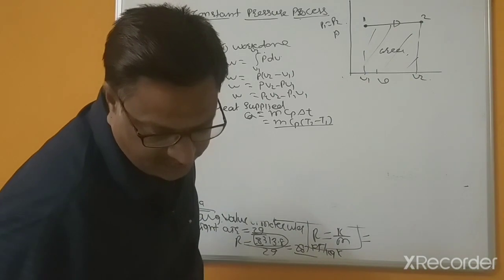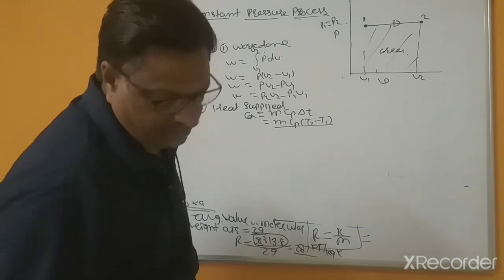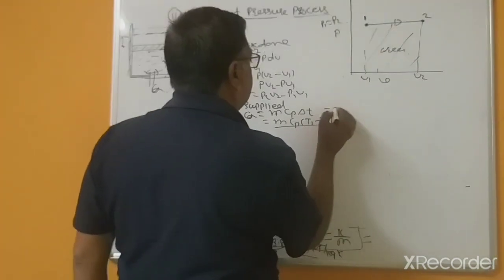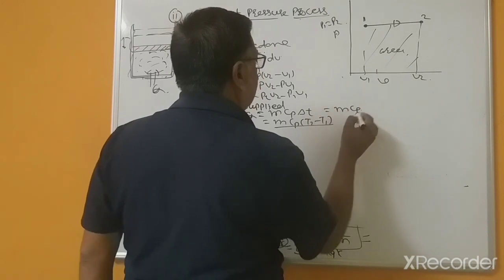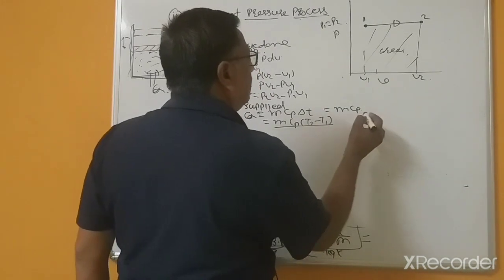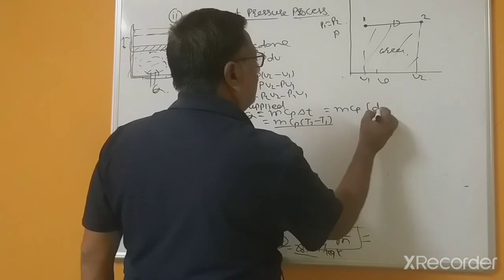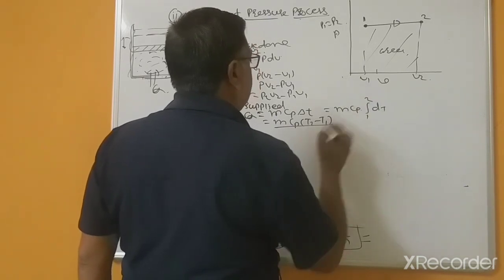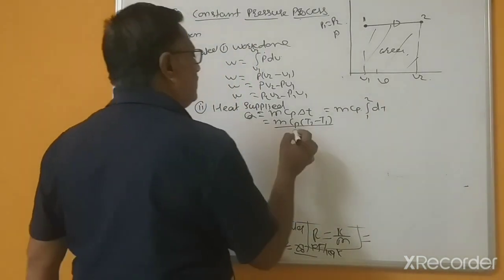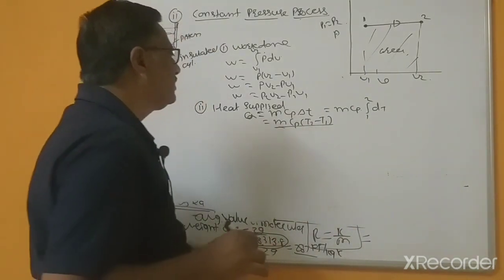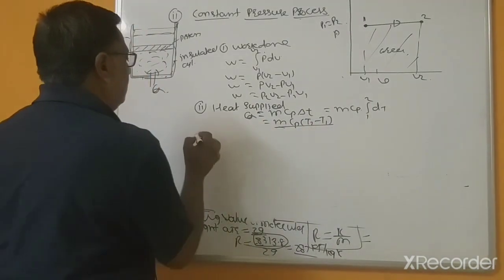Why is this? Because this is m Cp into dT from 1 to 2. So you can write this as T2 minus T1.